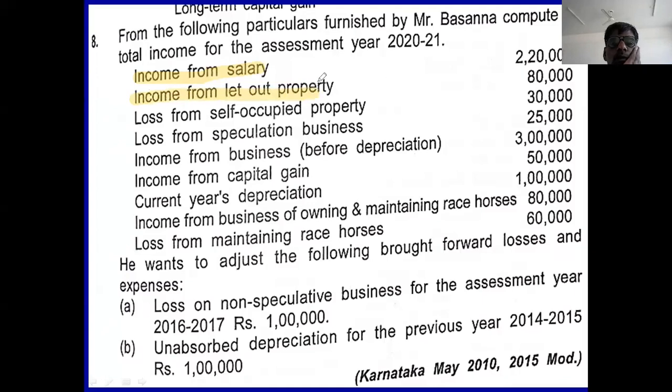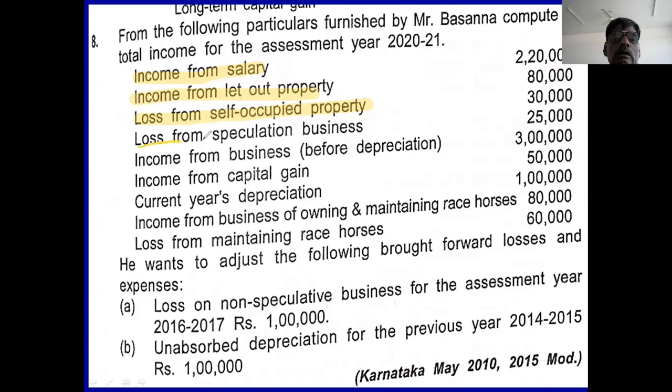Then loss from self-occupied property is 30,000. If you adjust the loss from self-occupied property 30,000, your income from house property is 50,000. 80,000 minus 30,000, 50,000.